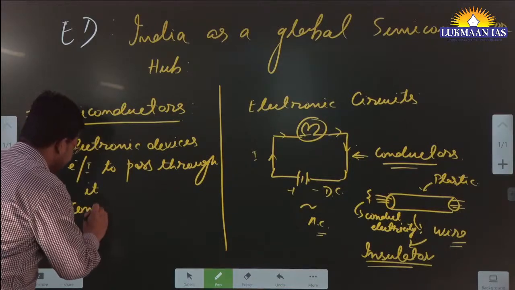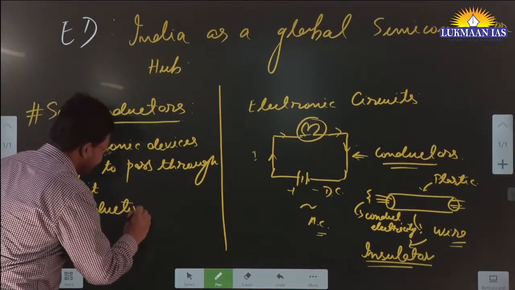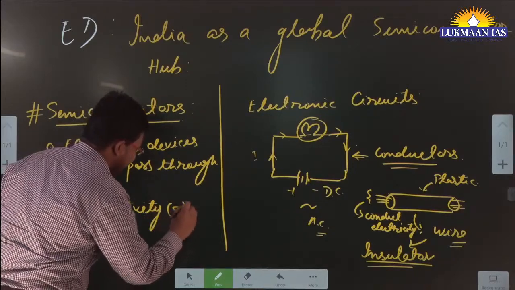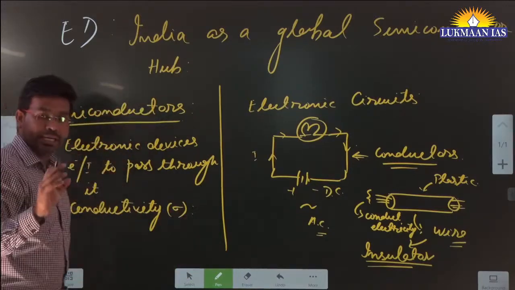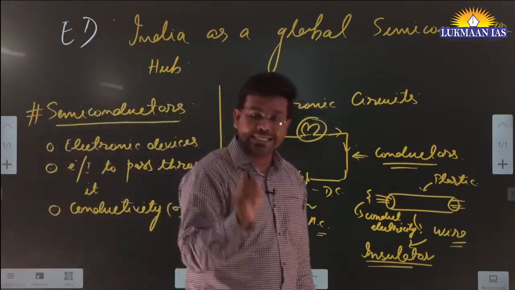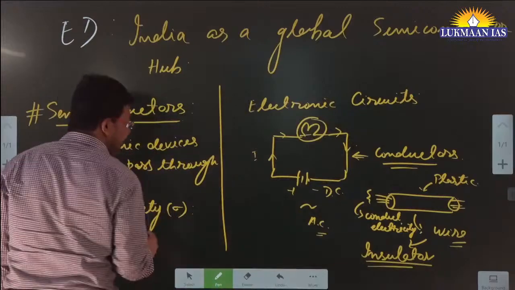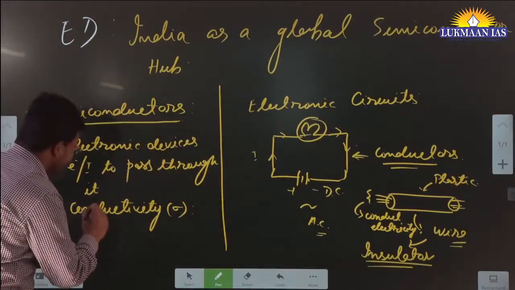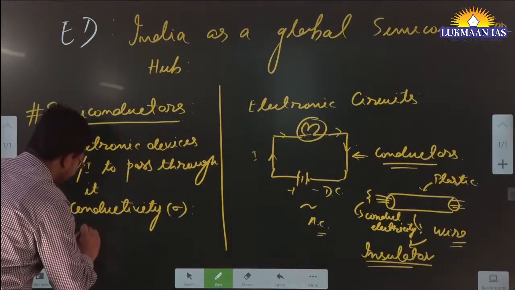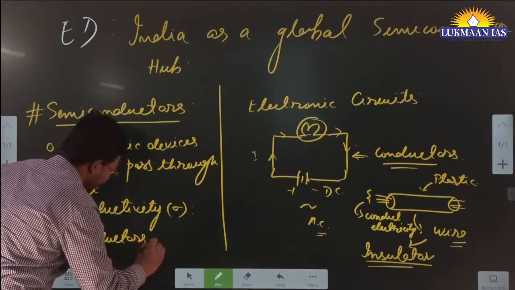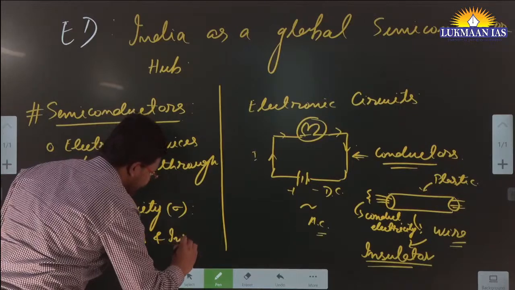Conductivity is technically shown by the symbol sigma. The conductivity of semiconductors lies in the middle, between that of conductors and insulators.